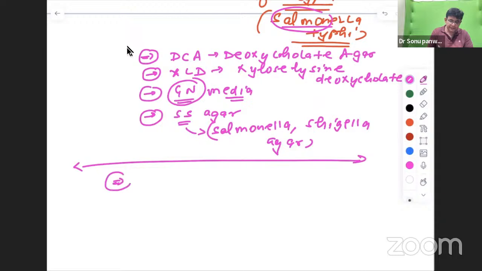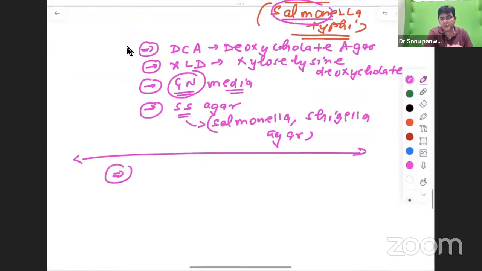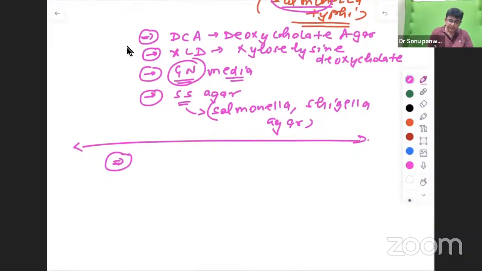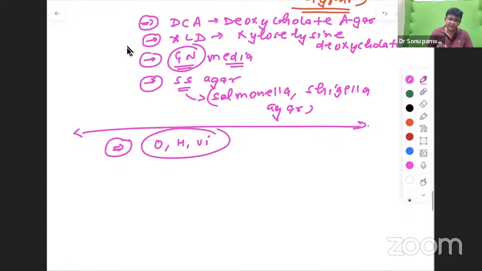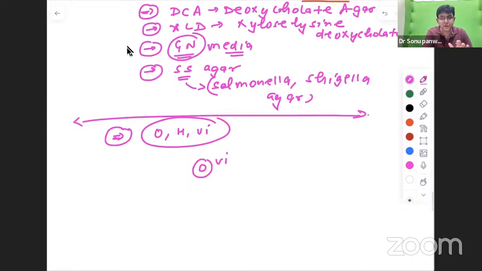Other than that, what else do you need to remember regarding this typhoid stuff? In this particular one, everybody heard of O and H, but there is one more antigen that is termed as Vi. This Vi surrounds the O mostly. And Vi stands for what, guys? Virulence. And if this Vi antigen is present, it is a more virulent Salmonella typhi.